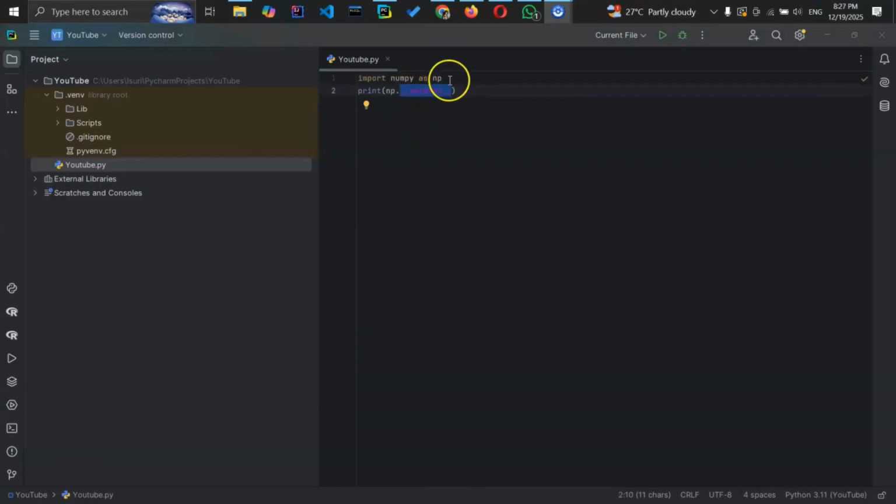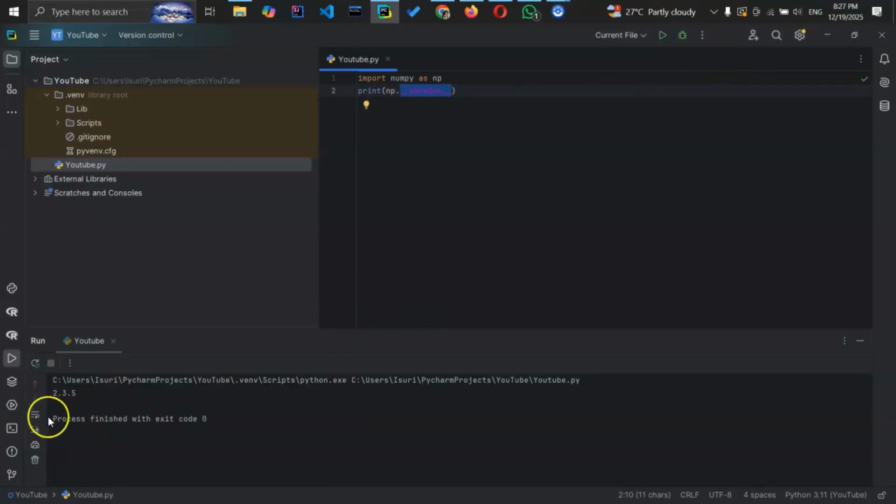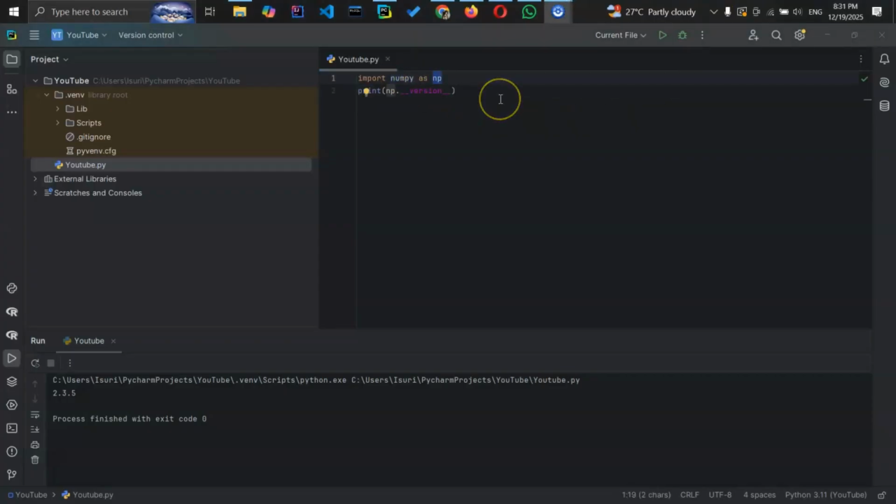Using this attribute, we can find our NumPy version. Let's run it. This is my NumPy version, right? The version string is stored under the version attribute, this attribute, okay? NumPy is the library name, okay? Simply remember, np is the short name for NumPy, okay?